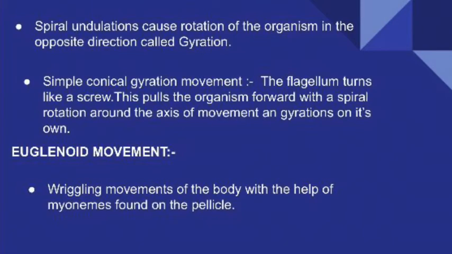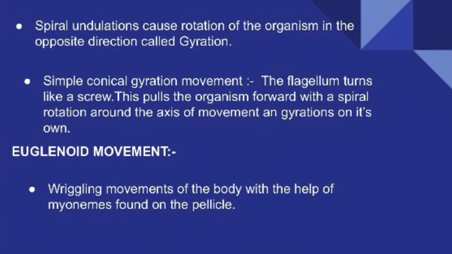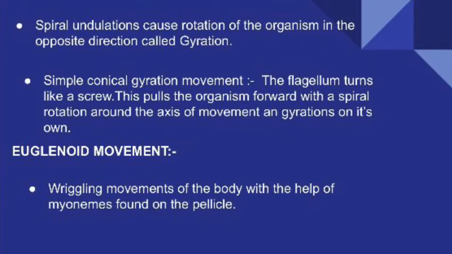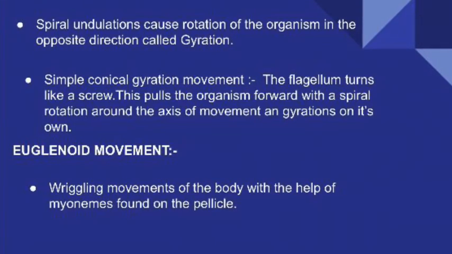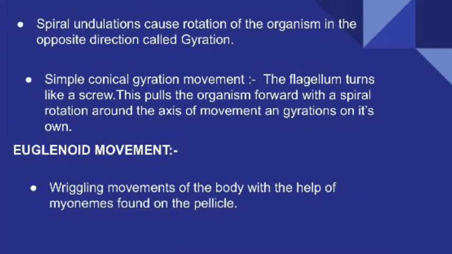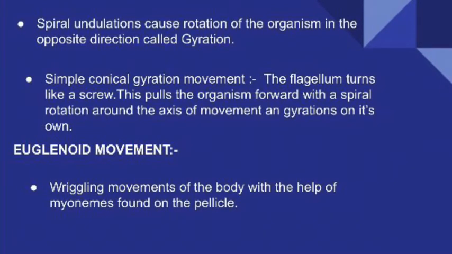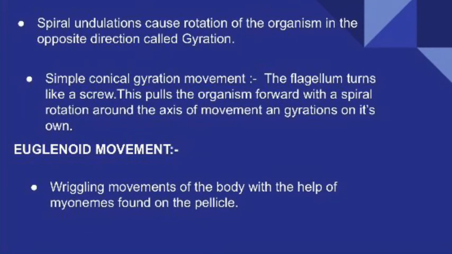Now coming to the next, euglenoid movement. What is this euglenoid movement? The zigzag, wriggling movements which occur in the protozoans because of the contraction and relaxation of myonemes present below the pellicle in the ectoplasm are called euglenoid movement.